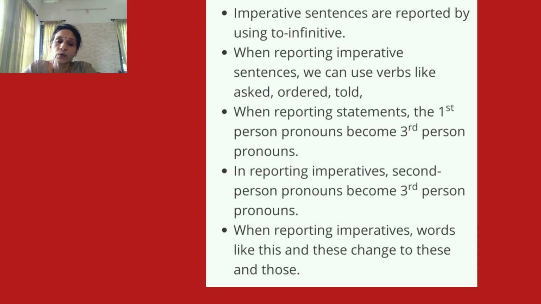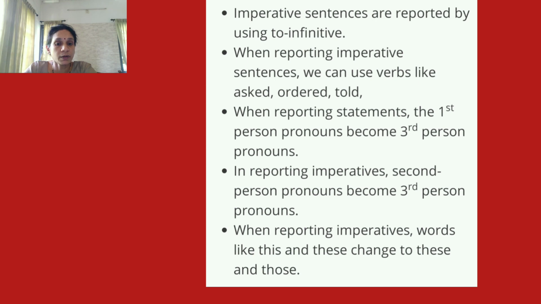When reporting imperative sentences, we can use verbs like asked, ordered, told, said, requested, etc. When reporting statements, first person pronouns become third person pronouns.